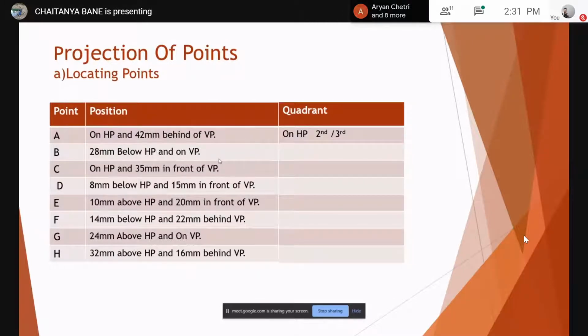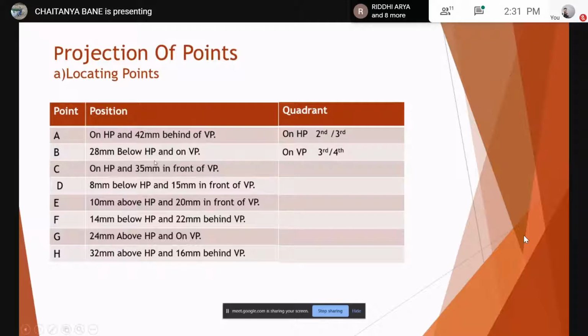Okay, cool. So next one, 28 mm below HP and on VP. Anyone? Let's do it quickly. Third or fourth. Below HP. Third and fourth. Correct. Absolutely. Next one.